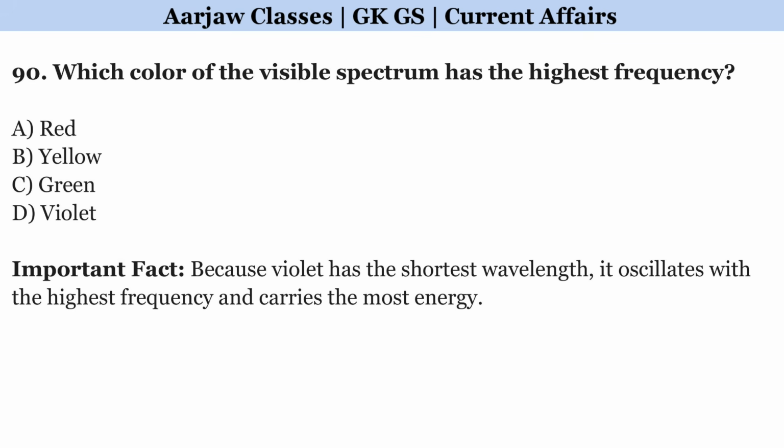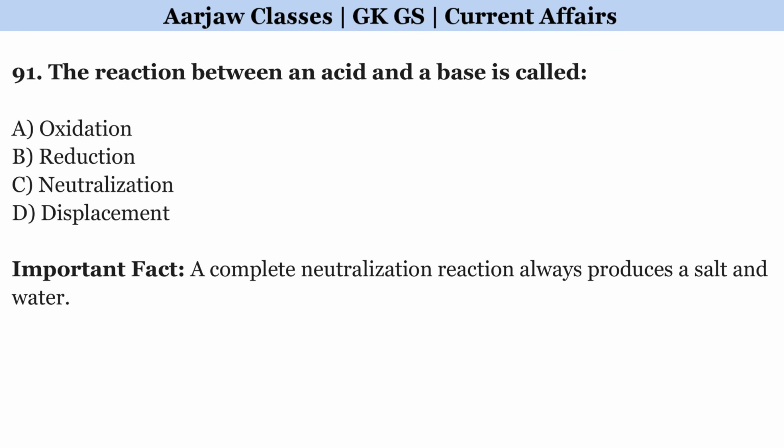Which color of the visible spectrum has the highest frequency? Right option is D, violet. The reaction between an acid and a base is called? Correct option is C, neutralization.